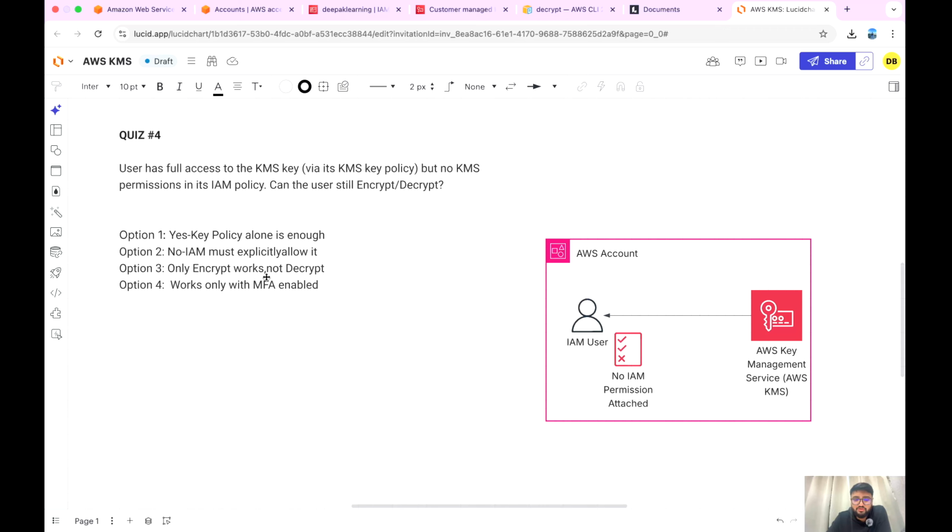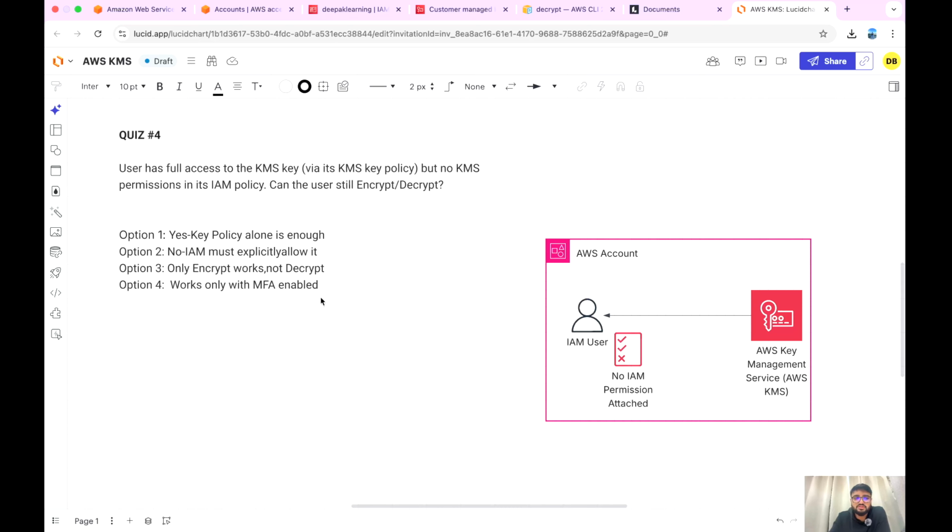Okay, only encrypt works, not decrypt. No, false, wrong. And the option that both work only with MFA enabled has nothing to do with MFA. If you see here, the user has logged in, although the user was MFA enabled, that doesn't mean anything. MFA is not about restricting your permissions. Even if you have permissions, you could say these permissions will apply only if MFA is enabled with that condition, then only this option makes sense. But I have never talked about such conditions, right?